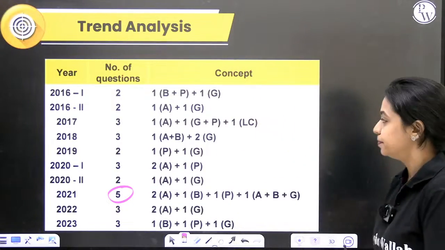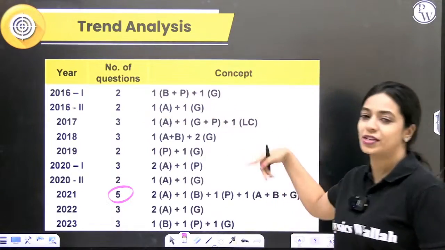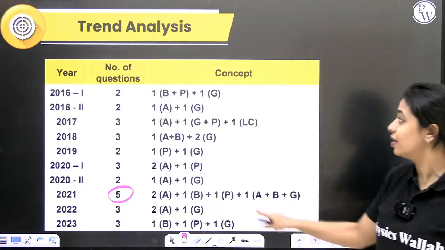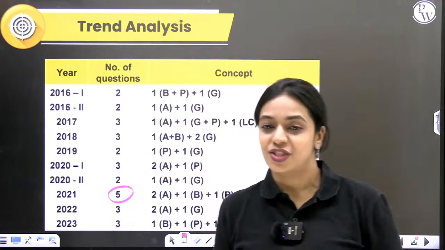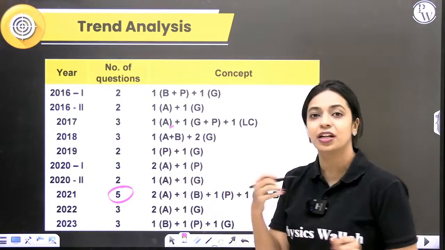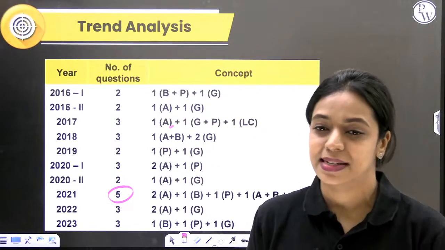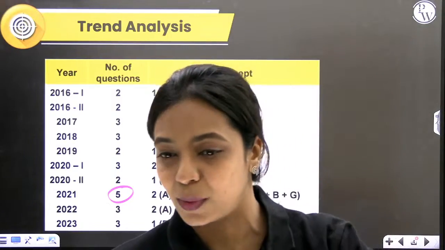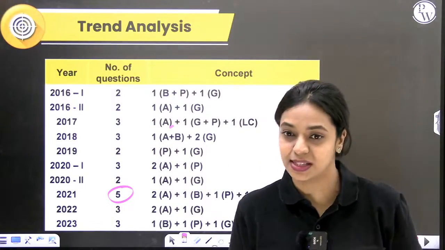Alright, now alongside the number of questions, I've added another column where you can see which concepts the questions are asked from. Wherever I've written A, it is algae. If I've written B, it means bryophytes. G means gymnosperms. And P means pteridophytes. Durgesh, the chapter that we're dealing with right now is called Plant Kingdom. It is the 3rd chapter in your 11th grade syllabus.